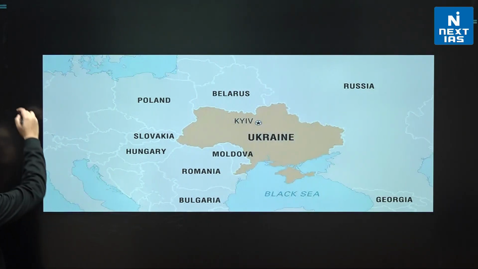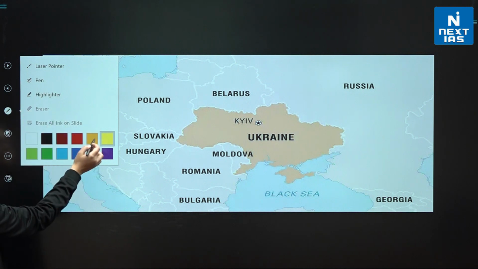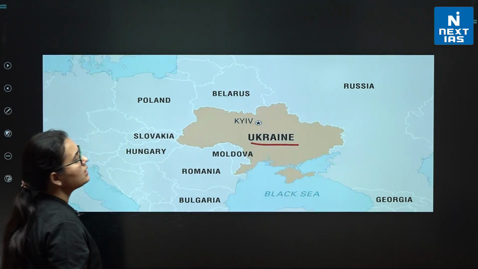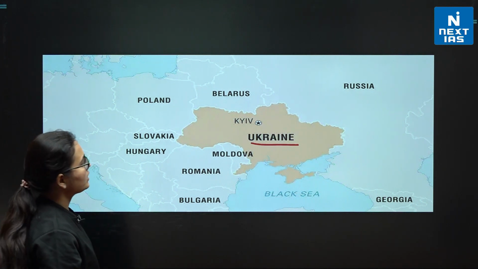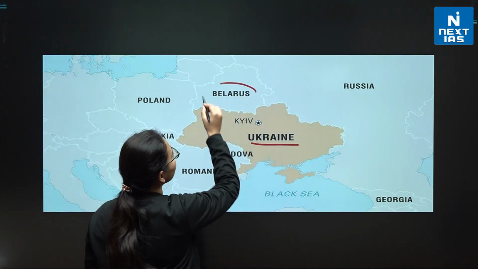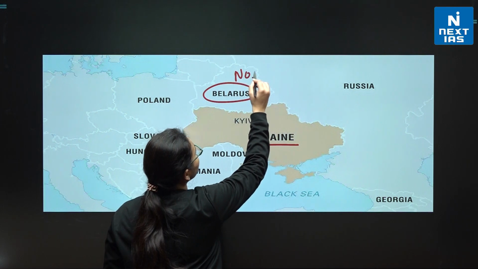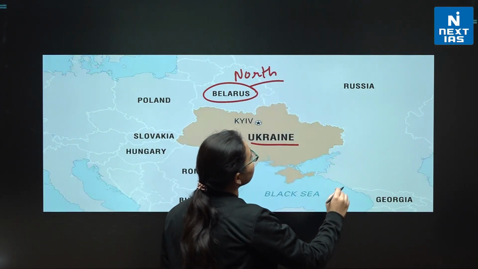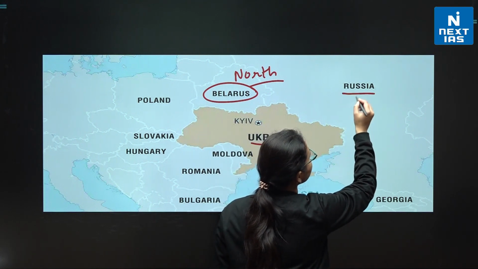So if I talk about Ukraine here, we need to see the bordering countries, right? Let us start with the north. In the north, I see Belarus. In the east, there is Russia.